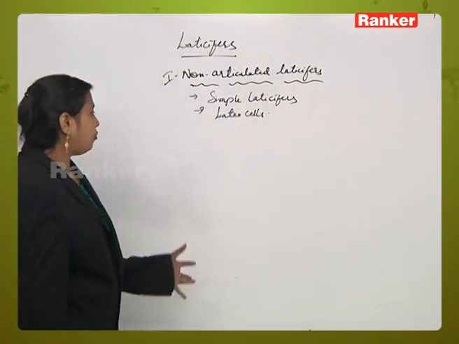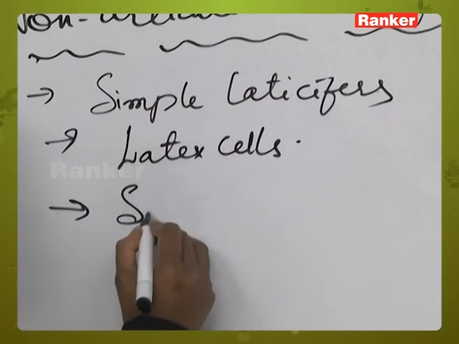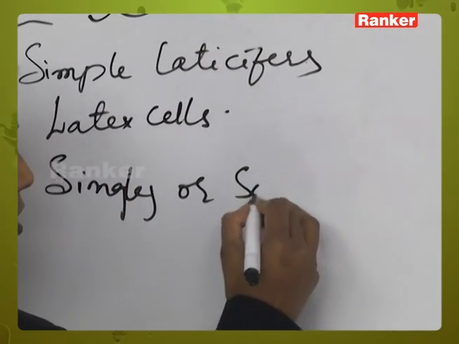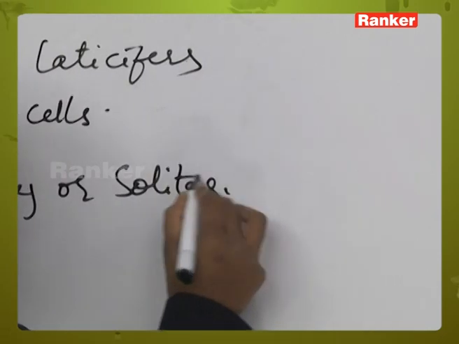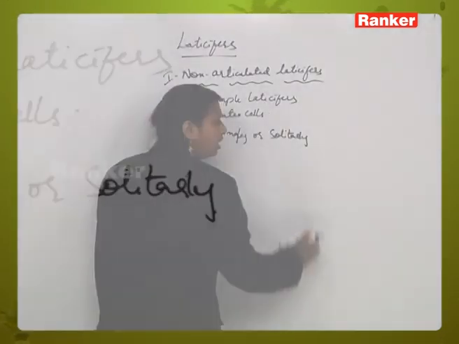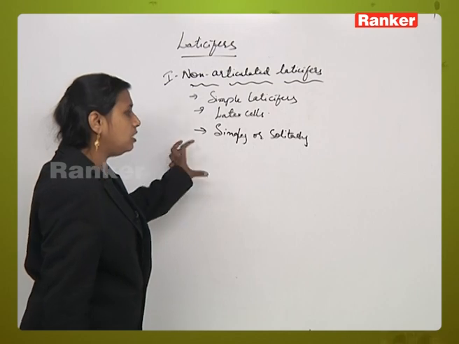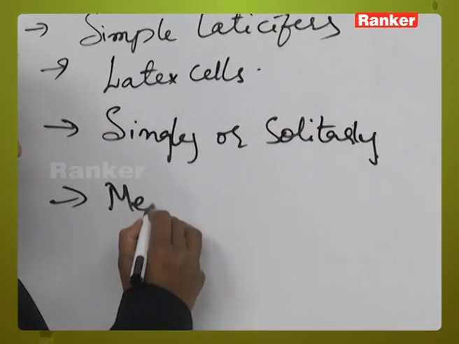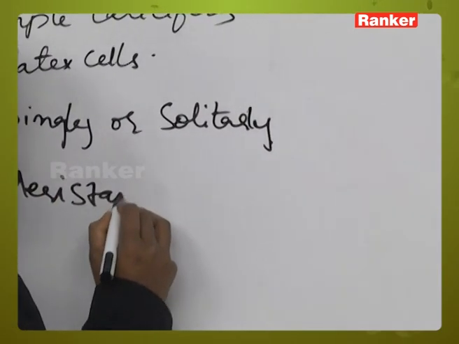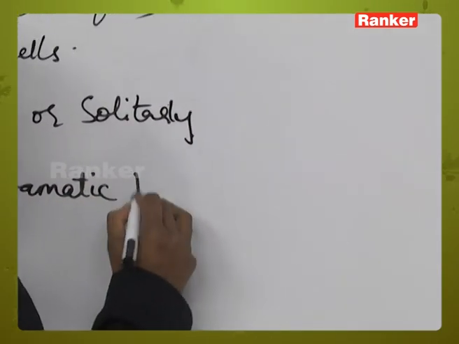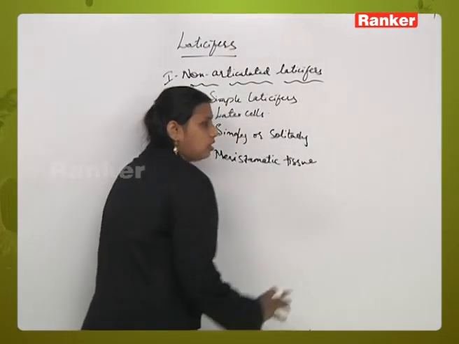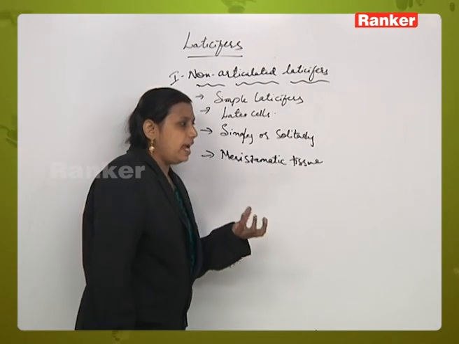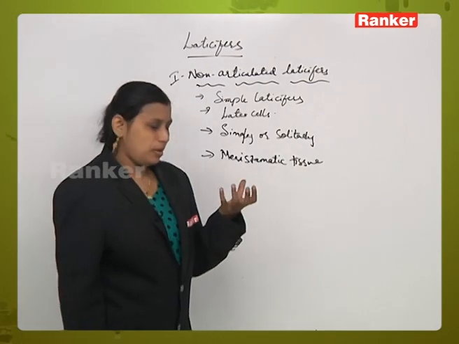These are formed singly, or solitarily. They are formed from the meristematic tissue from the embryonic stage.